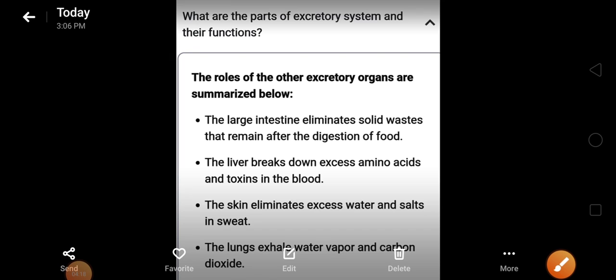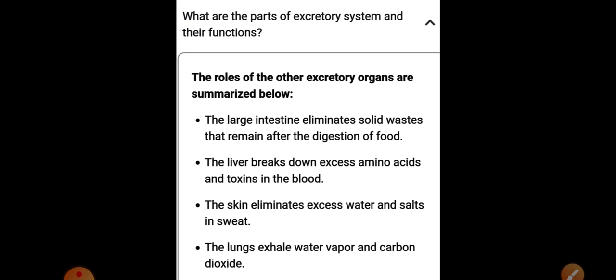Yes, now we know that the waste which our body is carrying should be removed continuously from our body. When we remove that waste, we are keeping our body balanced, we are keeping it pure.